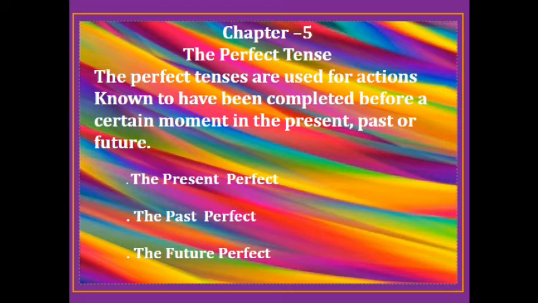Now the next one is the past perfect. This tense is used to show that one thing happened before another in the past. It means the first action gets over, then the other action. For example, the students had stopped shouting when the teacher entered the class. It means the students stopped shouting, then the teacher entered the class.